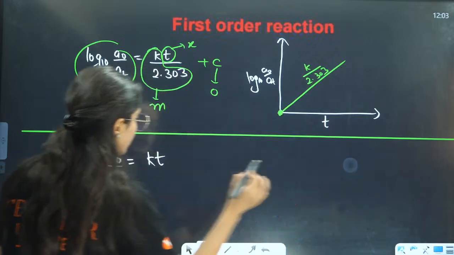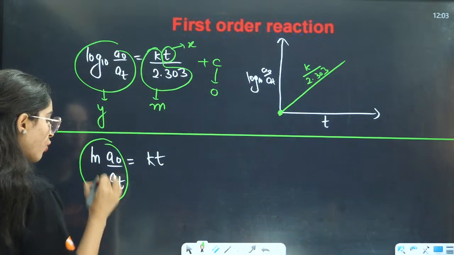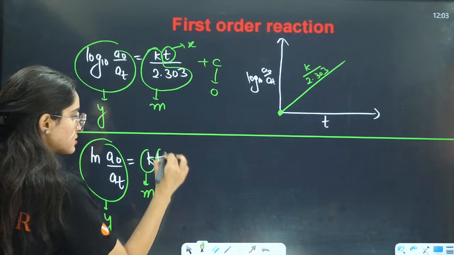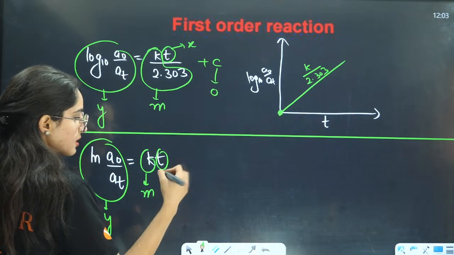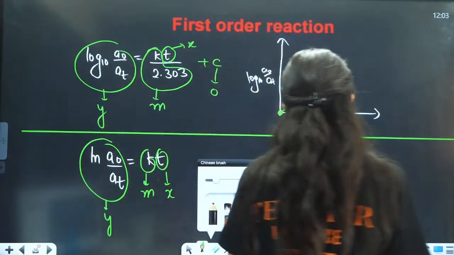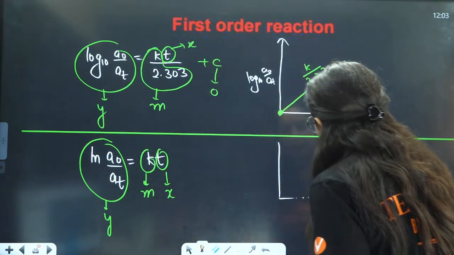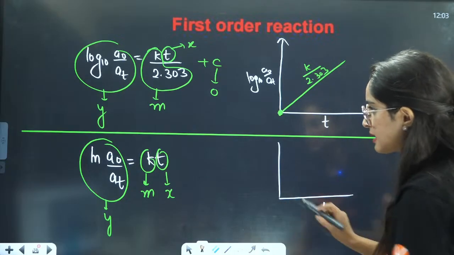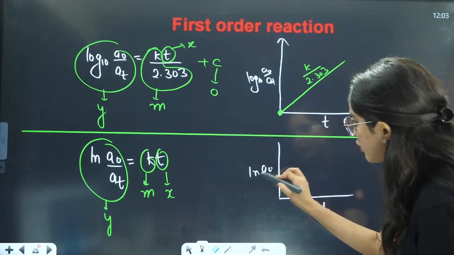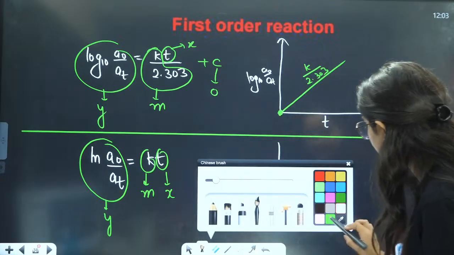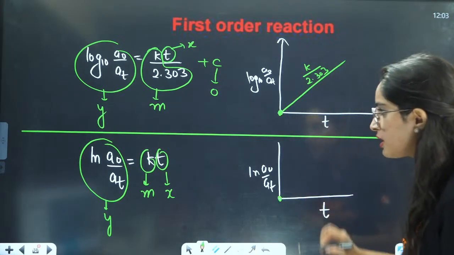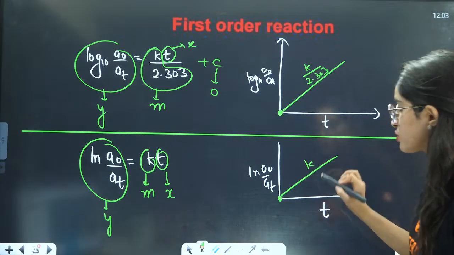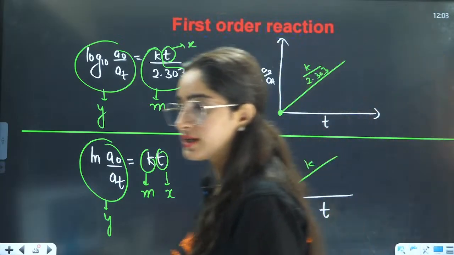We know that this whole is Y, this is your M, this is X, and C is 0, the intercept is 0, right? So here let us draw the graph. We know that X is T, Y is natural log A0 by AT, and the intercept is 0, so it will go from the origin, right? And the slope is your M, so slope is your K. Rate constant is the slope.